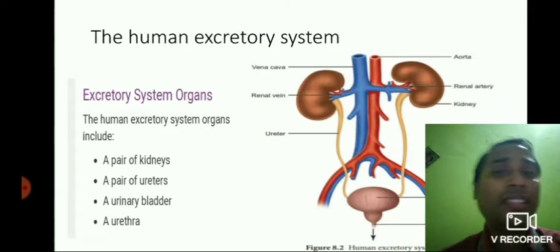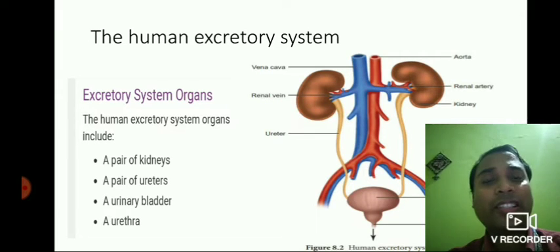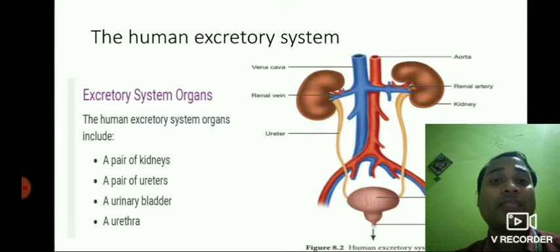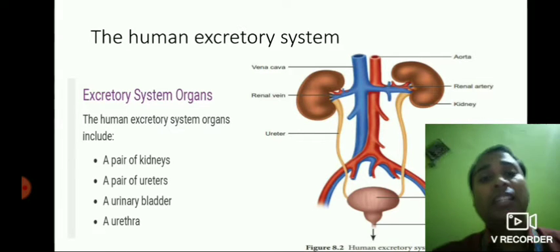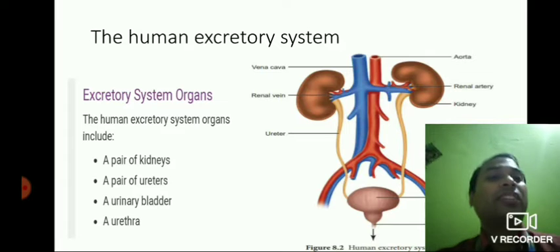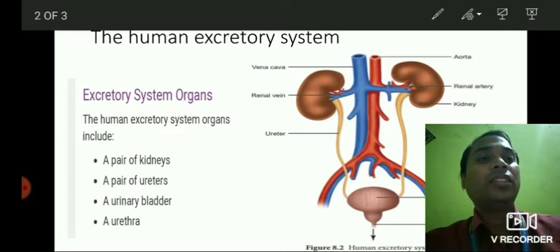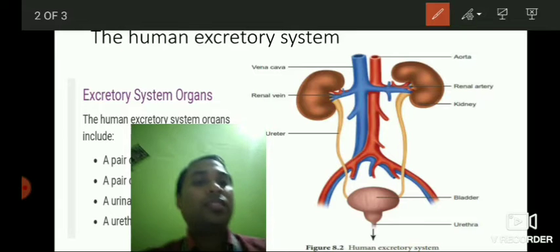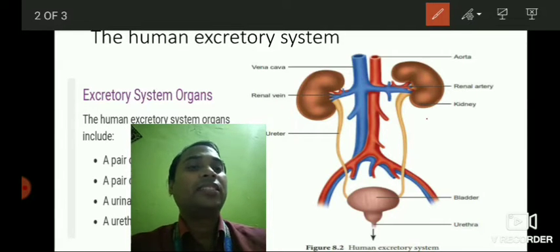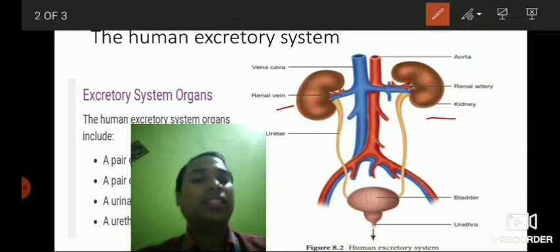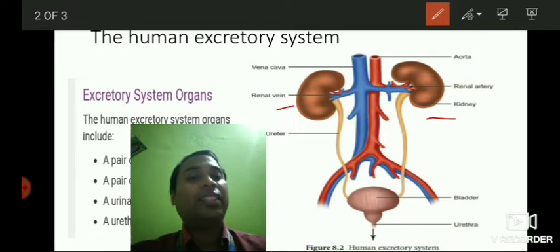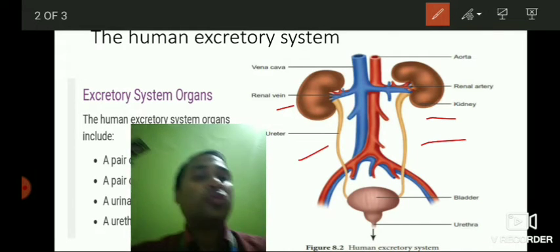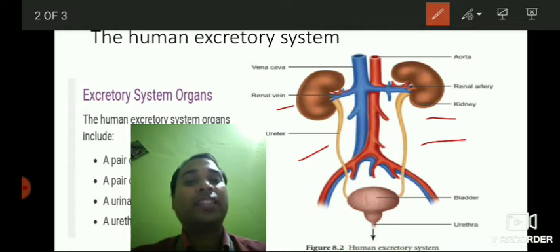The human excretory system organs include a pair of kidneys, a pair of ureters, a urinary bladder and a urethra. Here you can clearly see that there are two kidneys. This is the one and this is the other one. Then the kidney is connected to the ureters on both sides, so we have a pair of ureters as well.